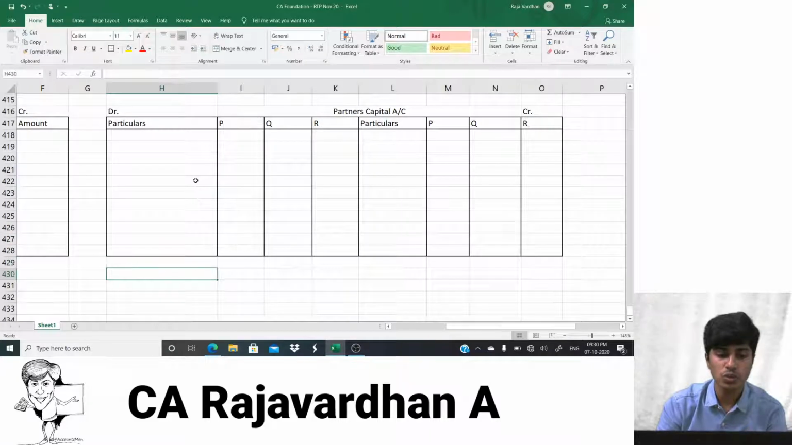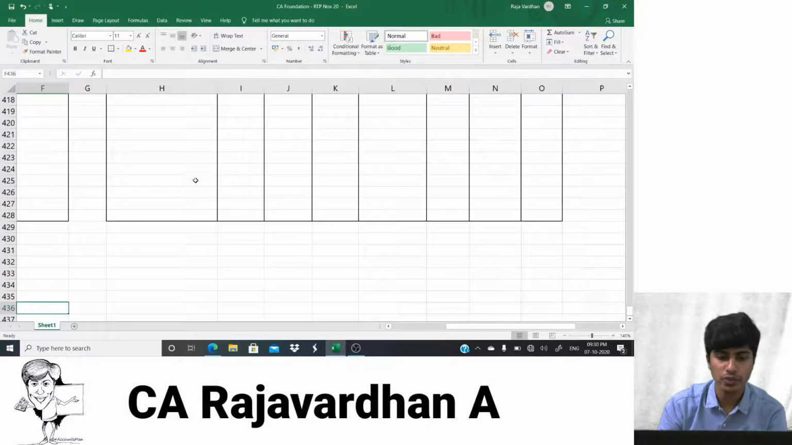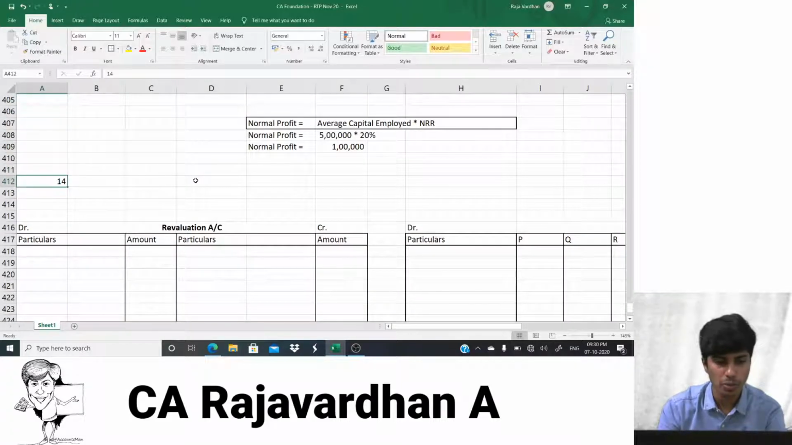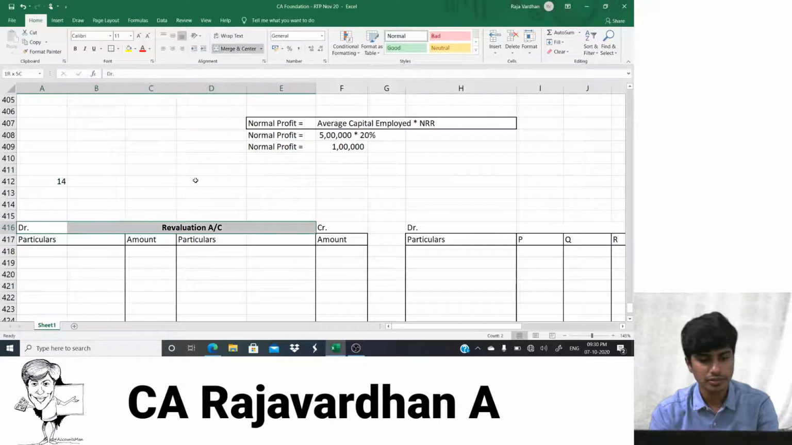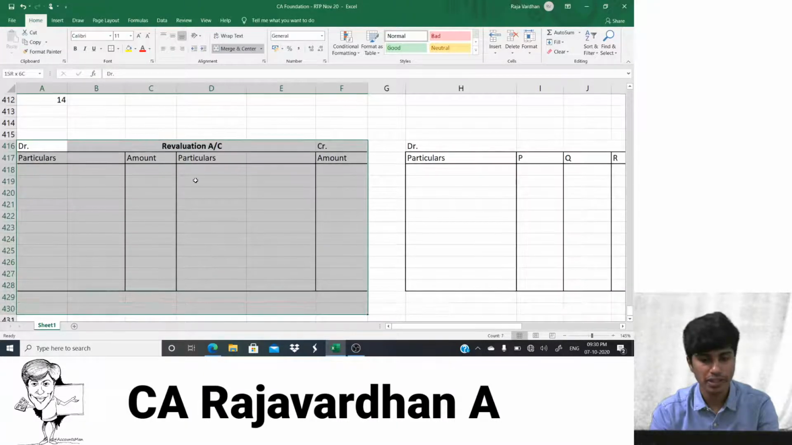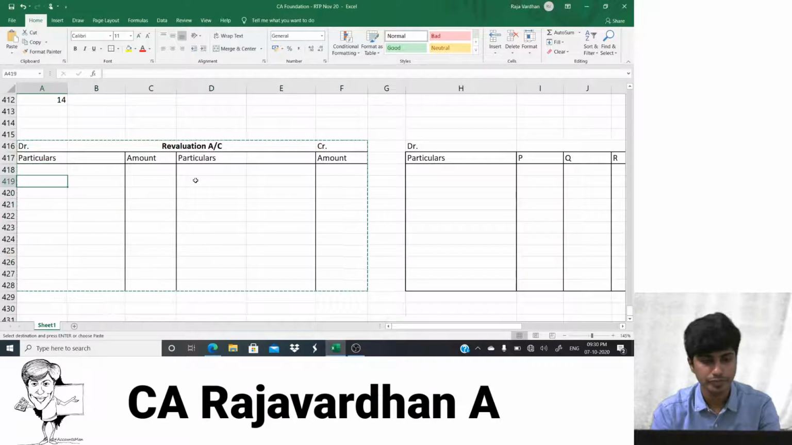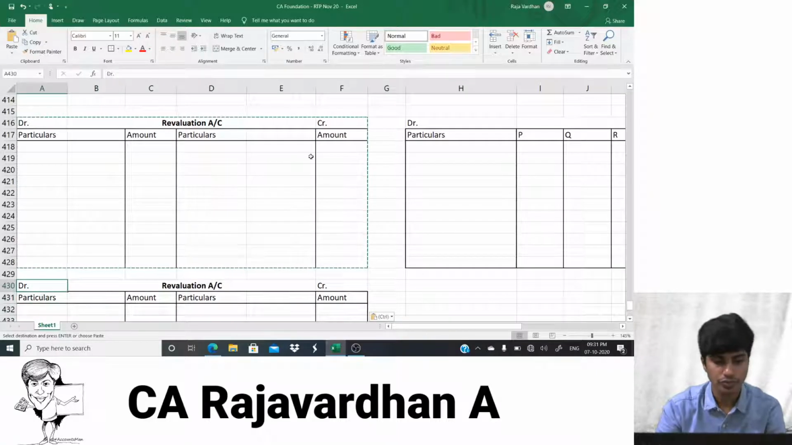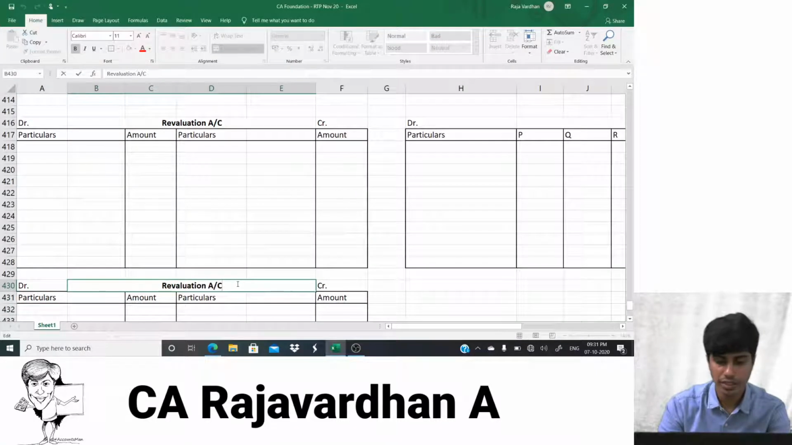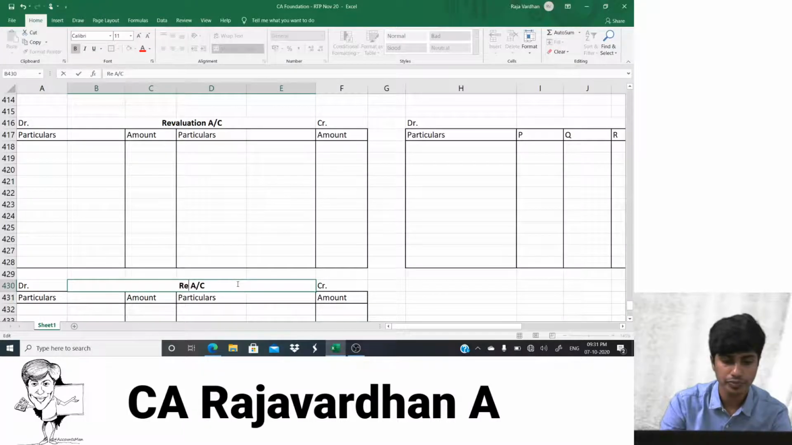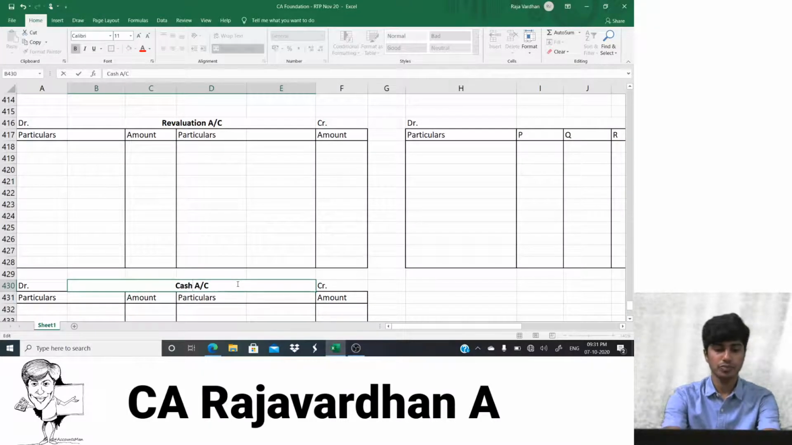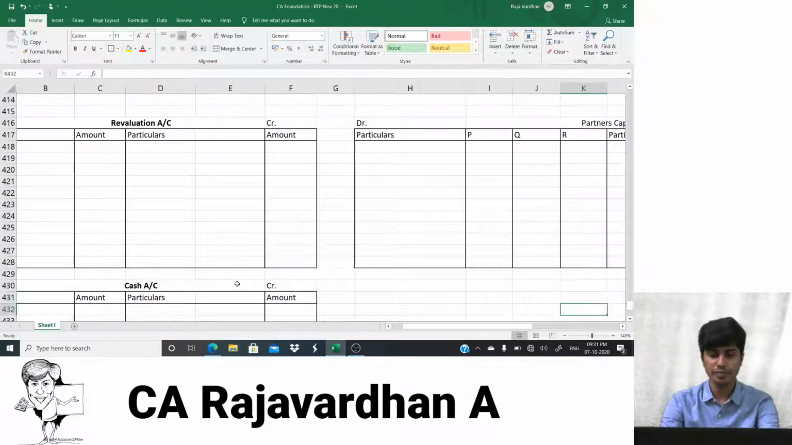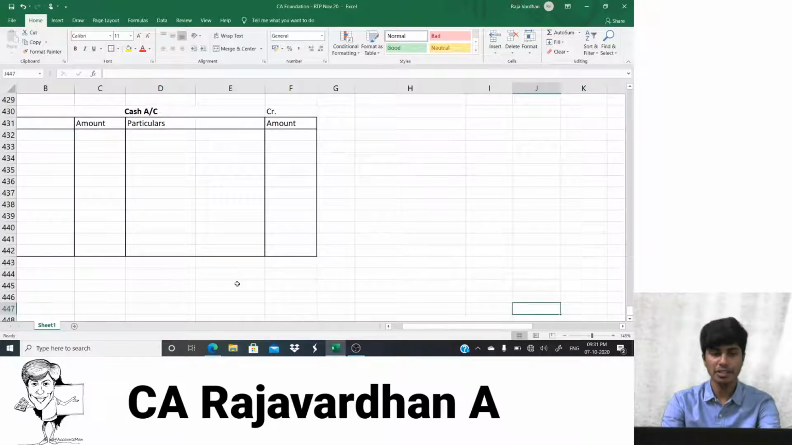Then the next they've asked us to do cash account and balance sheet. So I'll prepare cash account as well as balance sheet. Cash account, the beauty is the format I can copy paste. So with balance sheet also that we have. So this would become our cash account. And I would have to prepare balance sheet as well, isn't it? So I'll prepare balance sheet below cash account.